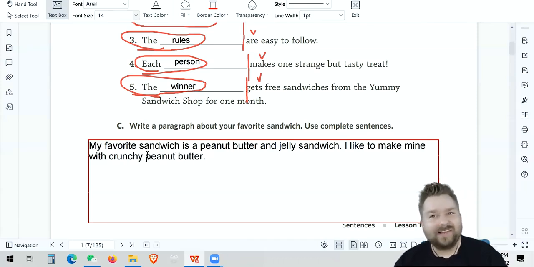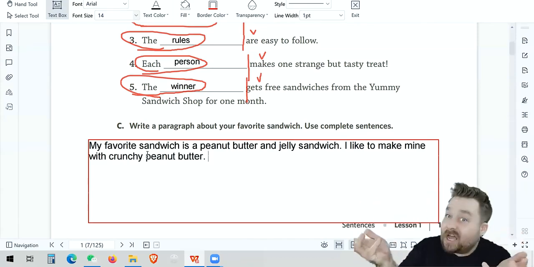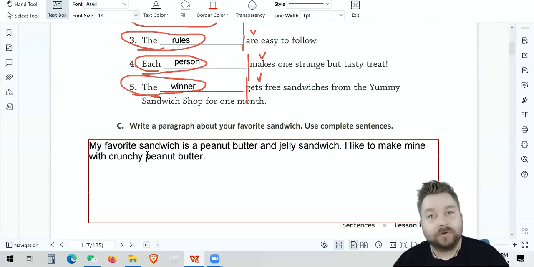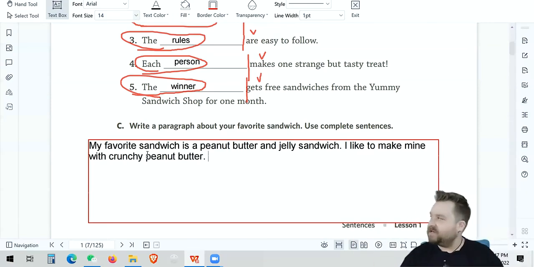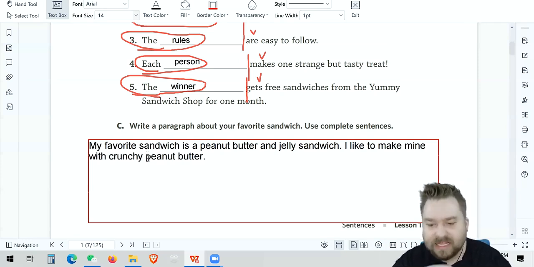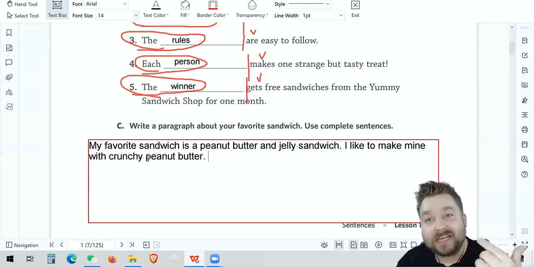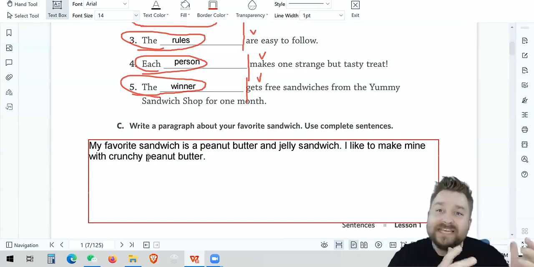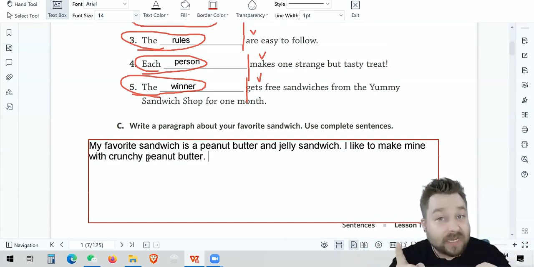Now, that's only one part of a peanut butter and jelly sandwich. What am I going to put on the other side? My jelly. What's my favorite jelly? I like all kinds of jelly. I'm going to say grape jelly. I like to make mine with crunchy peanut butter. Now I'm going to talk about my jelly. Do you see what I just did? That is a trick that I use when I write. I re-say, okay? Not reread. I re-say the last sentence.